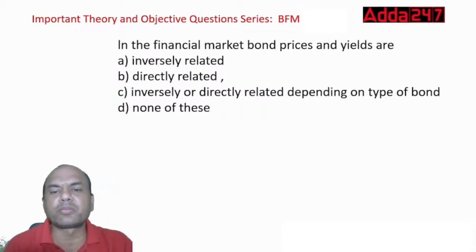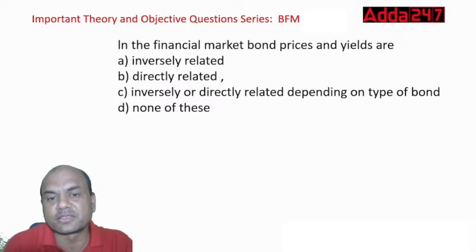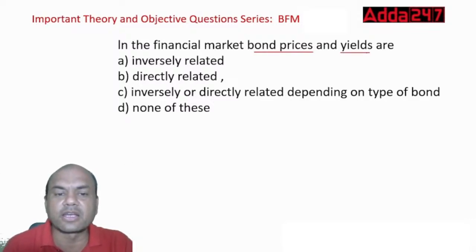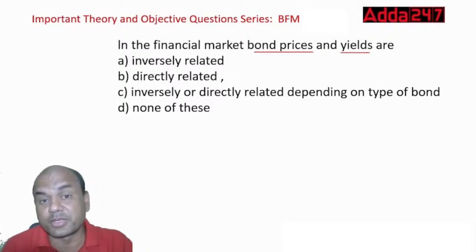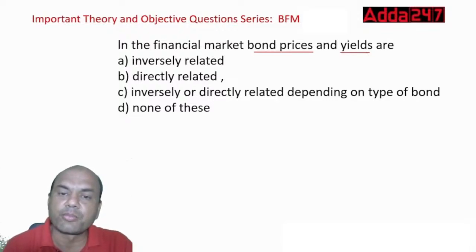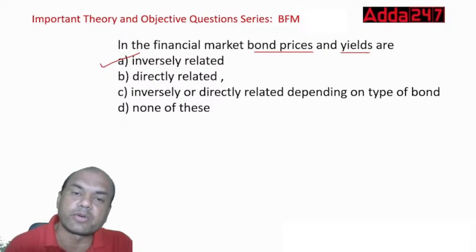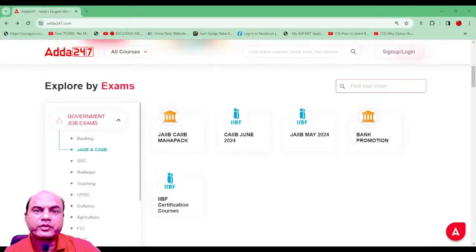In financial markets, bond prices and yields are inversely related, directly related, inversely or directly depending on the type of bond, or none of these? Give me the answer. Bond prices and yields are inversely related, right? If the yields go up, and yield means the asking rate, if the asking rate of any bond goes up, the price of that bond will go down. So that was the YT series for you.